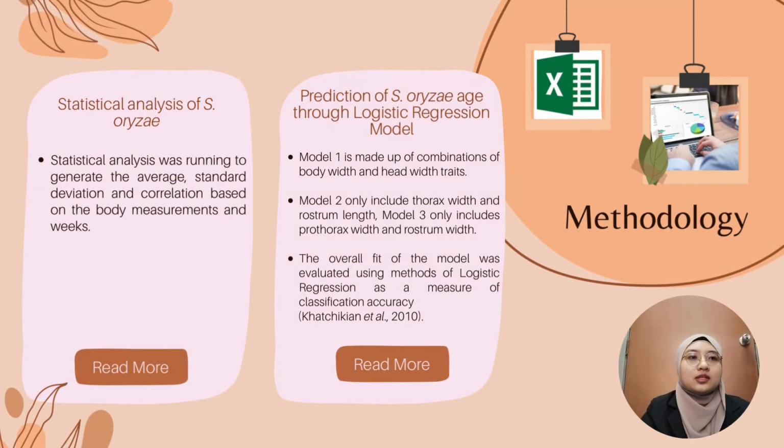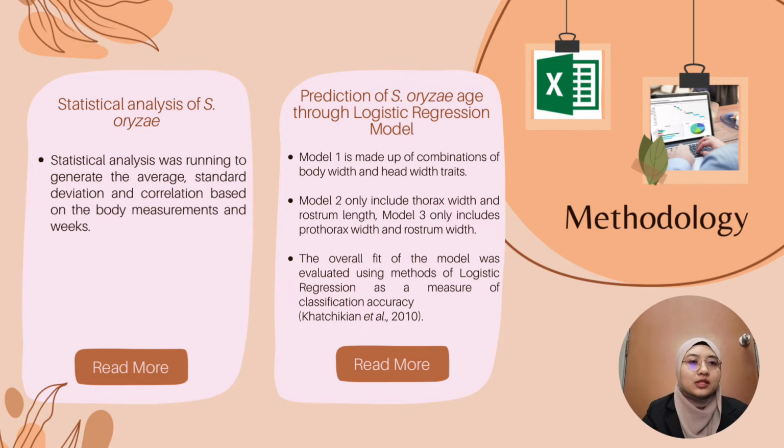As for the statistical analysis of Cytopylus aureus, the data measurements were recorded in Microsoft Excel, then the statistical analysis was run to generate the average, standard deviation, and also the correlation based on the body measurements and weeks. And the last method, which is also the important one, is prediction of Cytopylus aureus age through the logistic regression model. The age of Cytopylus aureus was predicted using all of its physical characteristics.